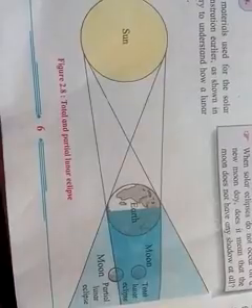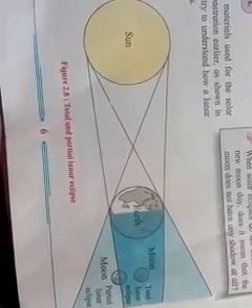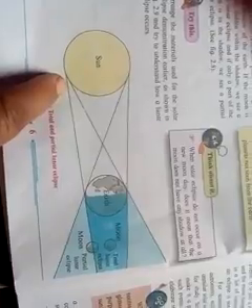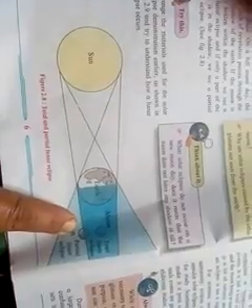At this time, it is necessary that the earth is between the sun and the moon, as shown here. So at which time does the lunar eclipse occur? When the moon enters the shadow of the earth while revolving around it.